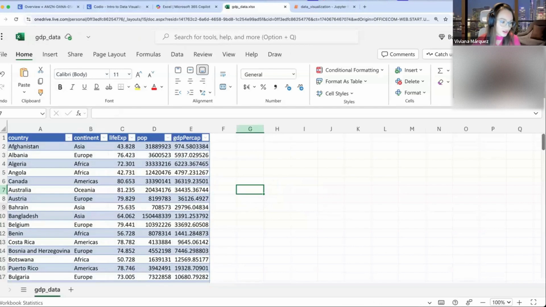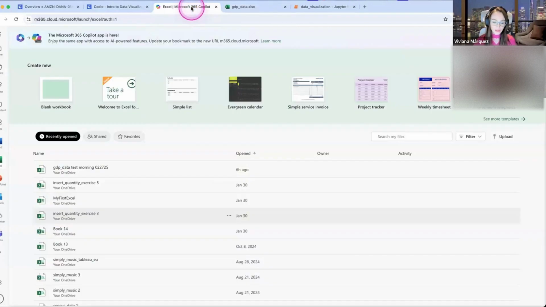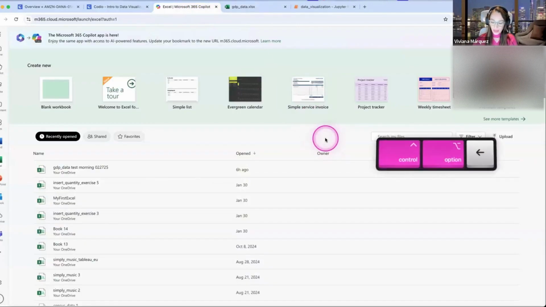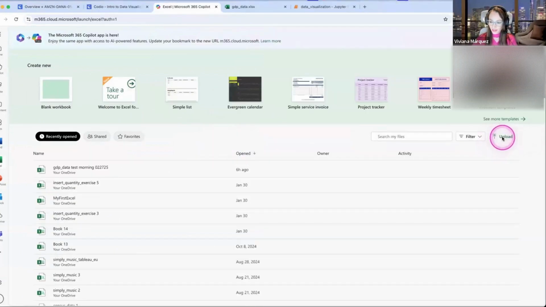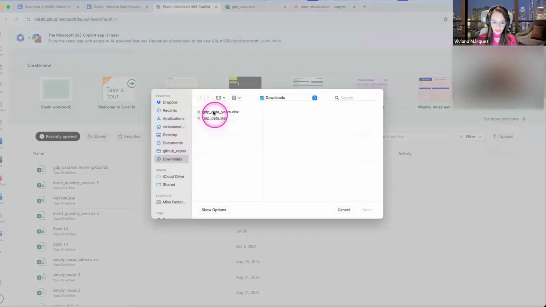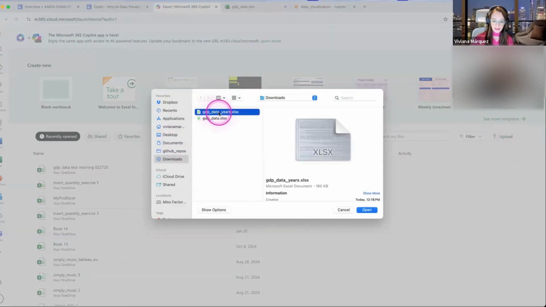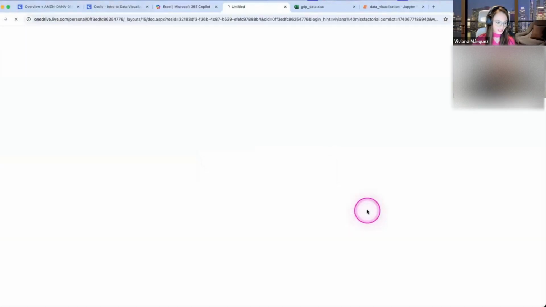All right, awesome. So let's go on to the second Excel workbook. I'm going to go back to Excel, and we had loaded this one. Now I'm going to load this other Excel file. So I click on Upload, GDP data years, the other file, and I open it.